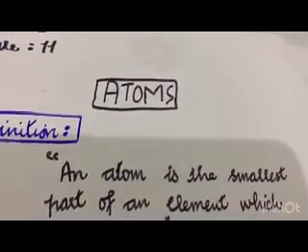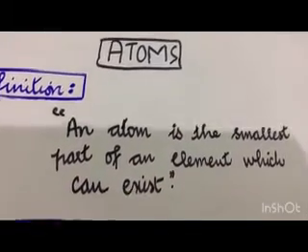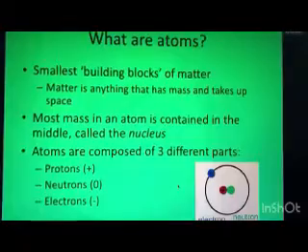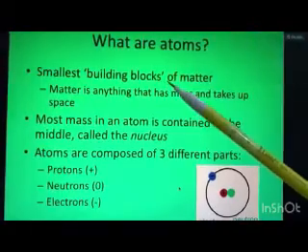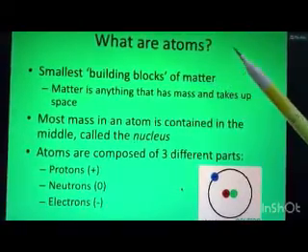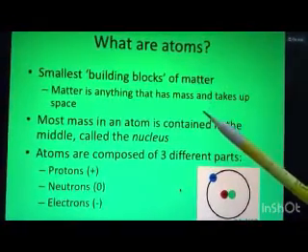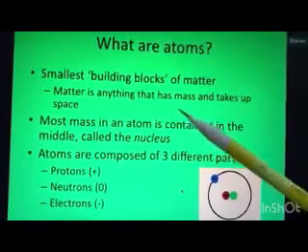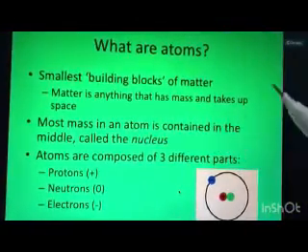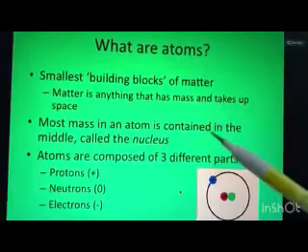An atom is the smallest part of an element which can exist. So what are atoms? Smallest building blocks of matter. Matter is anything that has mass and takes up space. Most mass in an atom is contained in the middle, which is the nucleus.